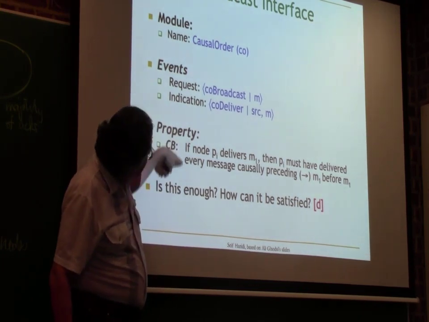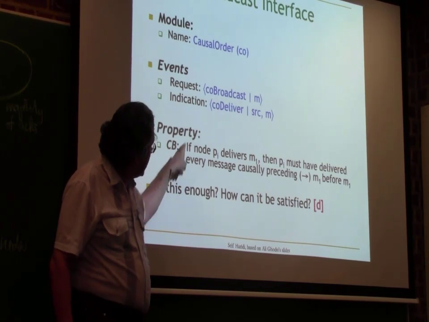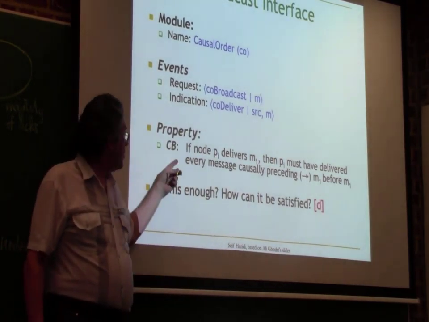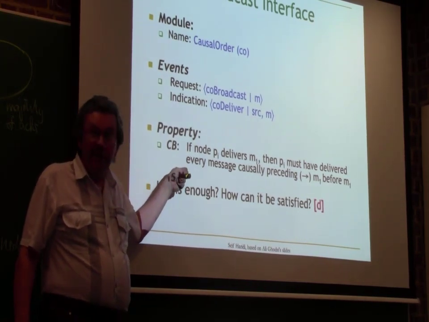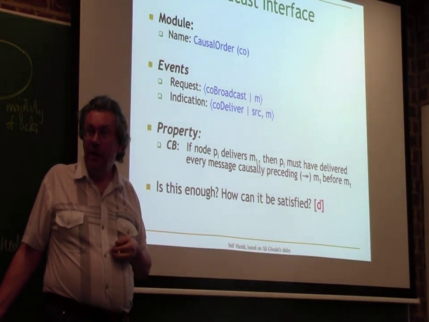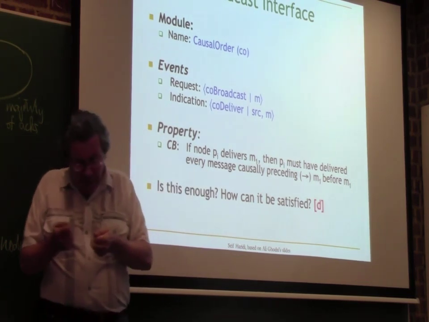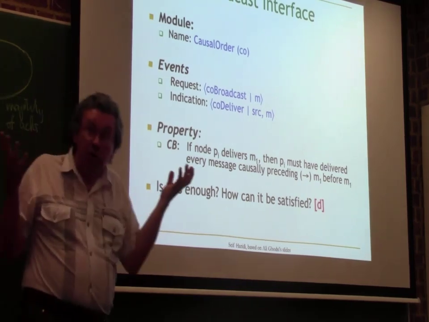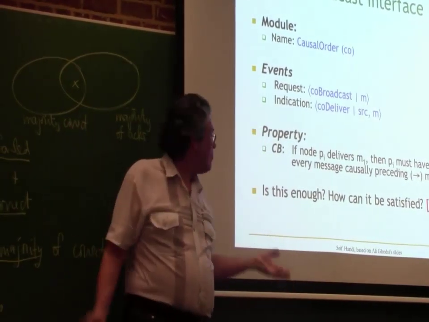Can we break this condition? Can we do something that means that this thing will always be false in an execution? Can we break it, like breaking an egg? Yes. How? If we receive some messages and we've not received one of its causal messages. If you have delivered a message and some causally preceding message has not been delivered, it's broken. So this can be broken, which means it's a safety property.